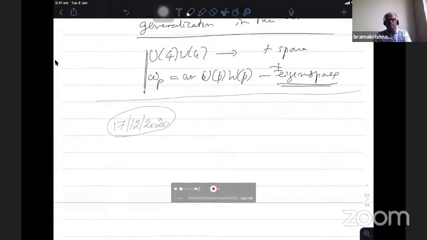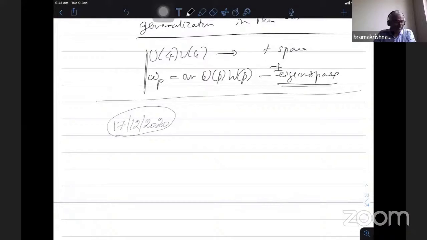Before I start, I'll have to recall, but before recalling, I made a notational mess, I think, which I'll tell you. If anybody is following closely, one has to take care of a notational problem between Koblitz and Conan.